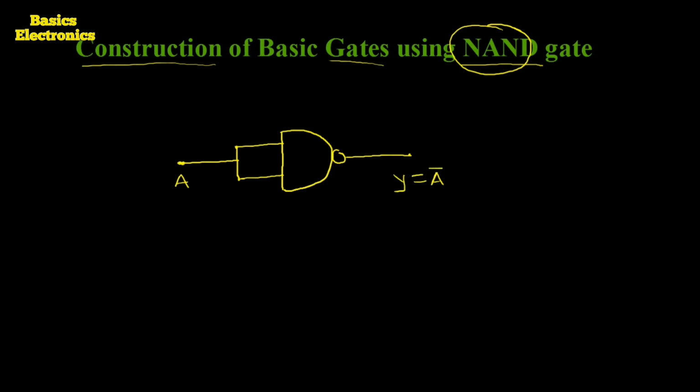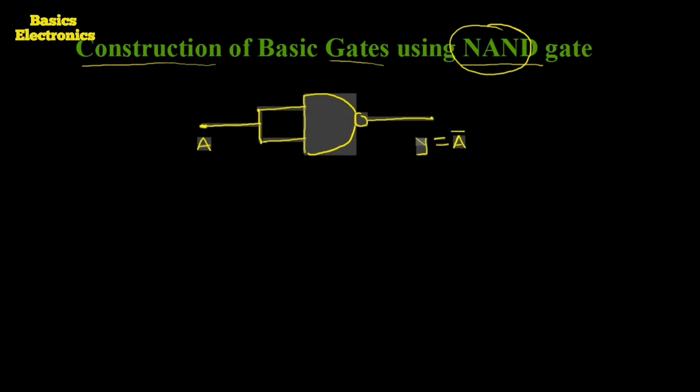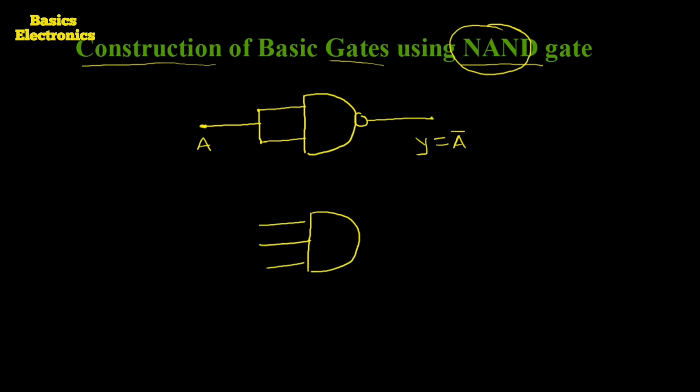This is the two input NAND gate. But what if in the question they ask how you can realize the NOT gate by using a 3 input NAND gate? Then we have to draw the 3 input NAND gate first. The three inputs are A, B, C. Then we short all available inputs.